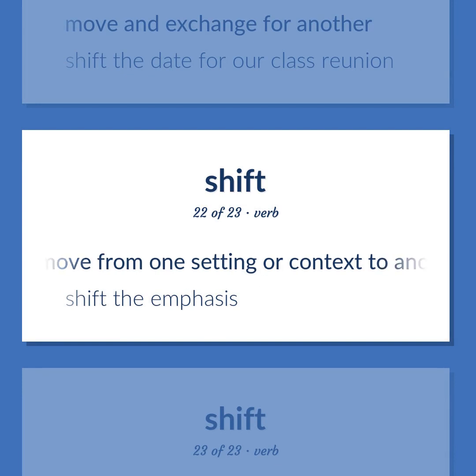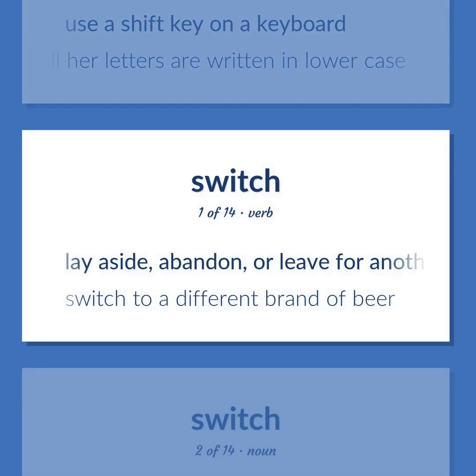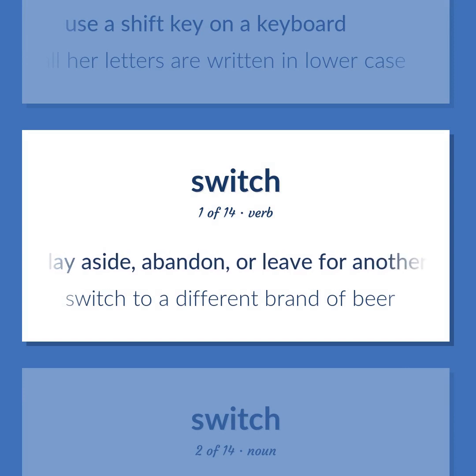Move from one setting or context to another. Shift the emphasis. Use a shift key on a keyboard. She could not shift, so all her letters are written in lowercase. Lay aside, abandon, or leave for another. Switch to a different brand of beer.